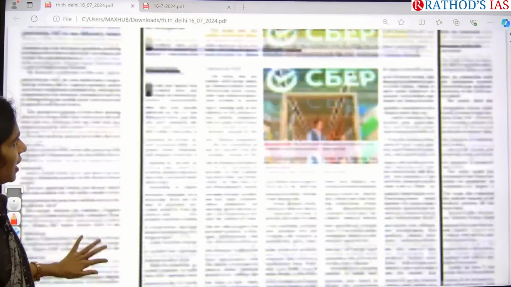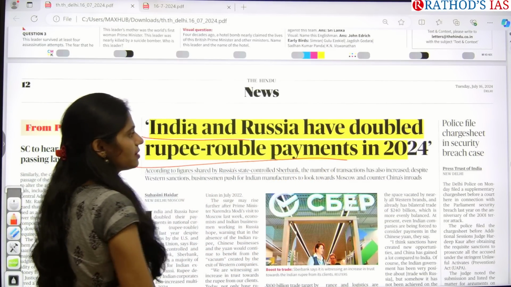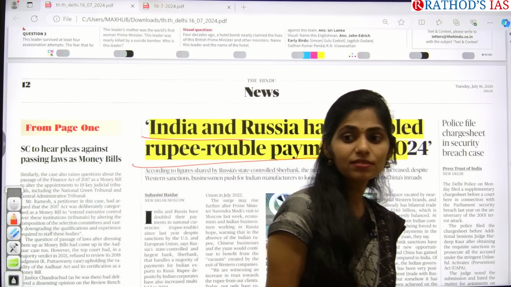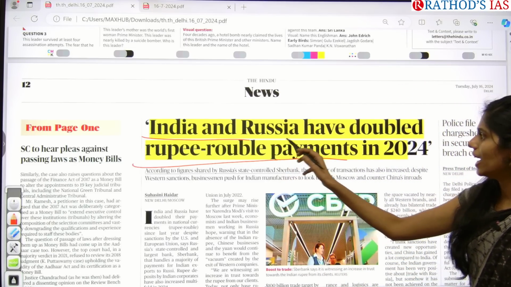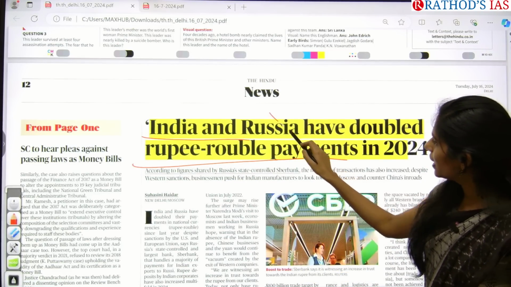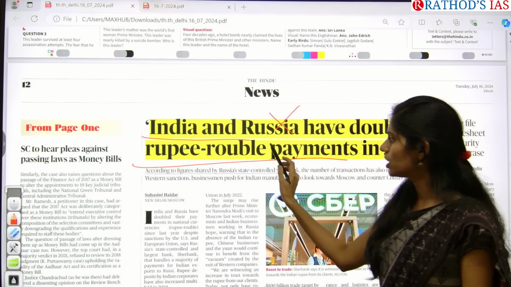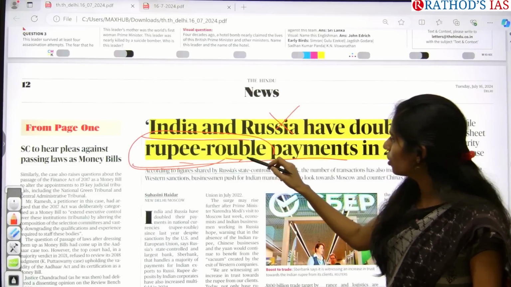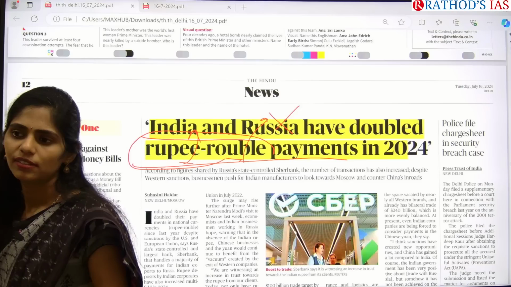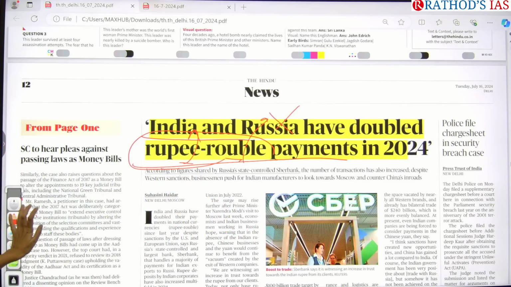And in this news page there is one article: India and Russia have doubled rupee-ruble payments in 2024. I think sir discussed this SWIFT payment system in your economy class. Russia had been banned from the SWIFT payment system, which is the international payment system. Because of that, we are not using SWIFT for trade between India and Russia. We are using our local payment system, that is rupee-ruble. The ruble is the currency of Russia and the rupee is the currency of India. We started this rupee-ruble payment system, and we have doubled our payments in 2024. It is as simple as that.